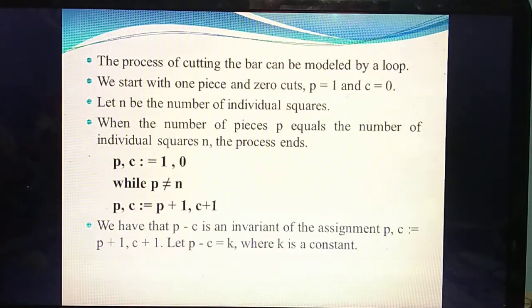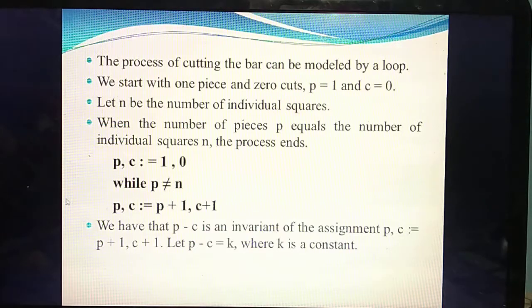Initially you are not making a cut, but the piece becomes 1. The number of pieces and the number of cuts do not become the same at the start. The value of C is 0, but P is 1. So when you give the condition P not equal to n, the number of pieces as well as the number of cuts need not be the same.